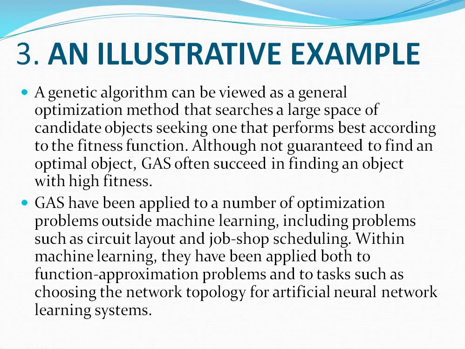To understand this, here we give an example. A genetic algorithm can be viewed as a general optimization method that searches a large space of candidate objects seeking the one that performs best according to the fitness function. Still, sometimes it does not succeed in finding the object with the highest fitness.